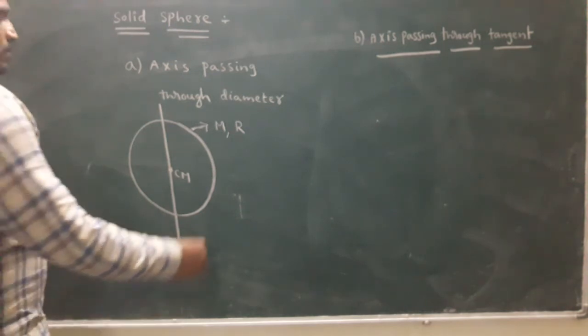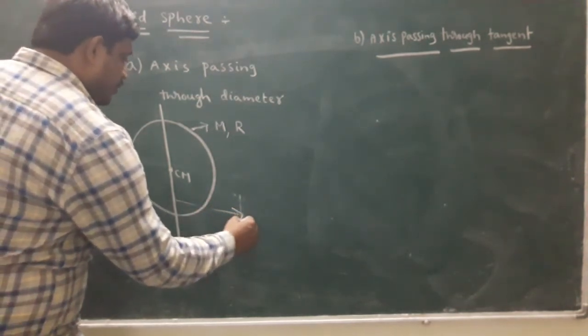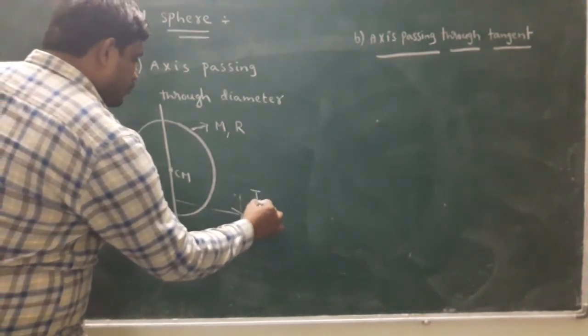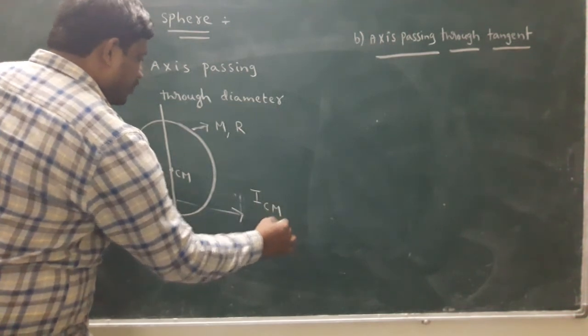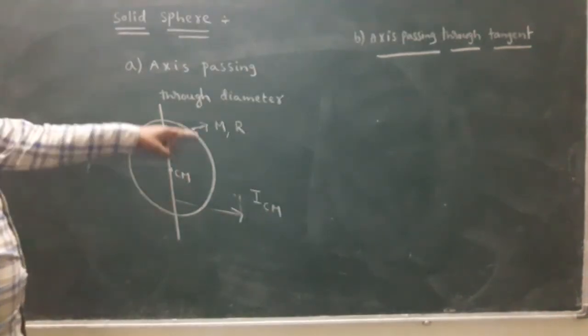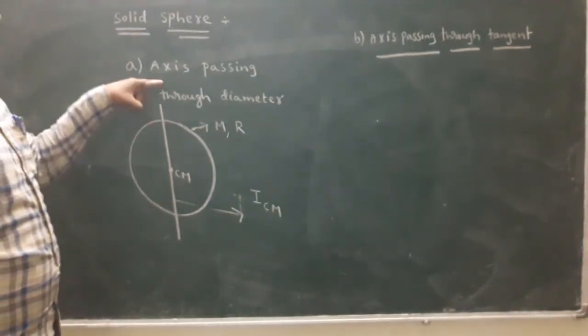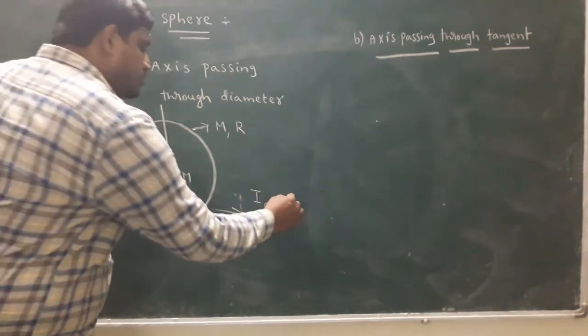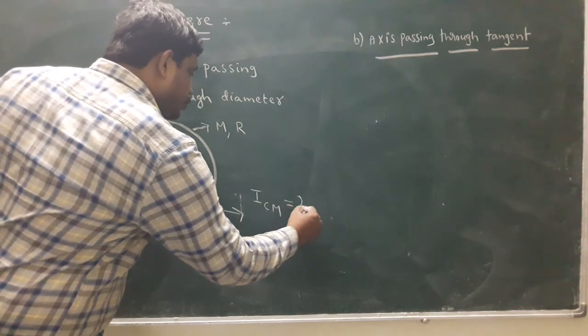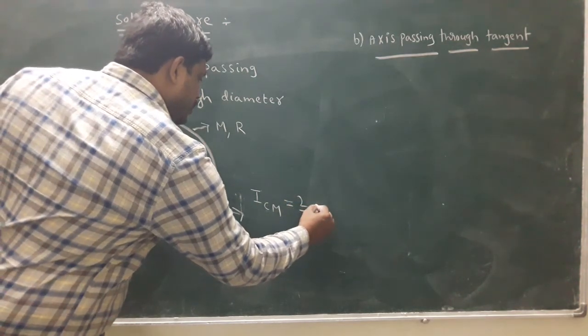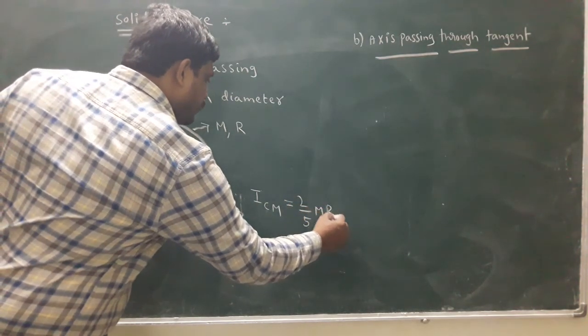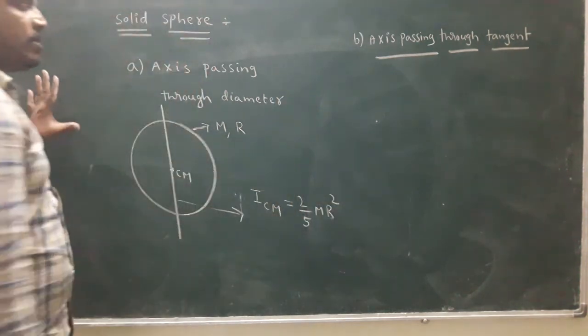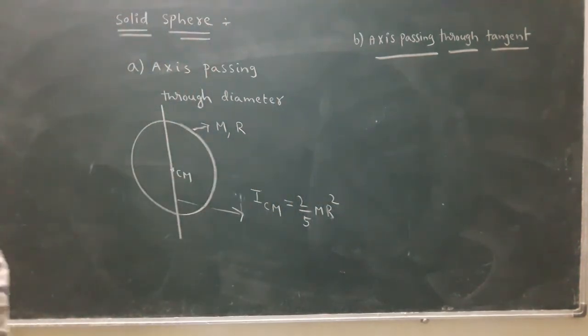In this situation, I directly give the moment of inertia of a solid sphere. With the axis passing through the center of mass, it is 2 by 5 M R square.